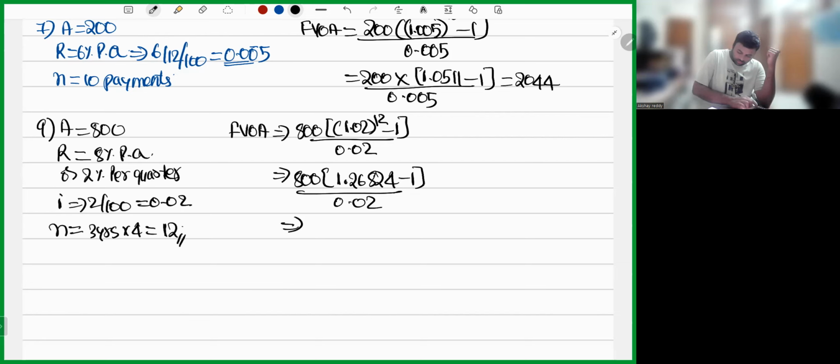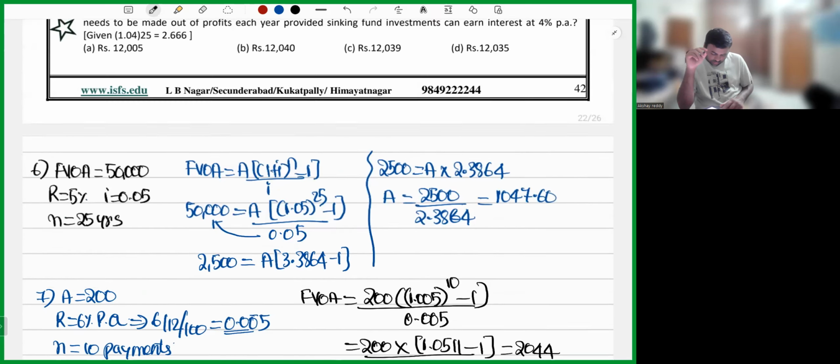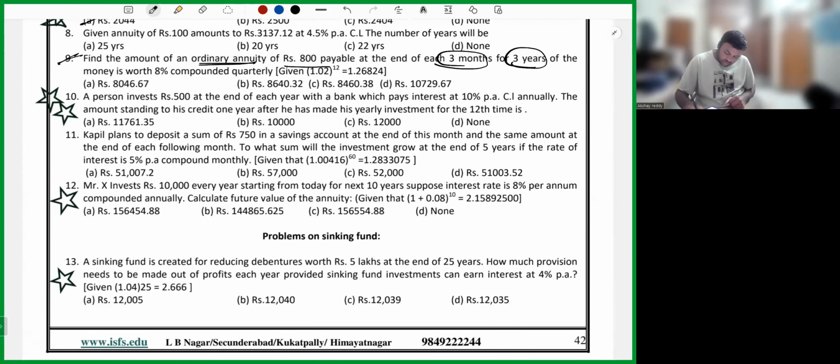Let me complete the sum. 1.26824 minus 1 into 800 divided by 0.02. So 10,729.6. So what is the answer, sir? Answer is simply 10,729.6. Let's go ahead and let's track the answer there. 10,729.67. Simple sum, sir. Simple sum.